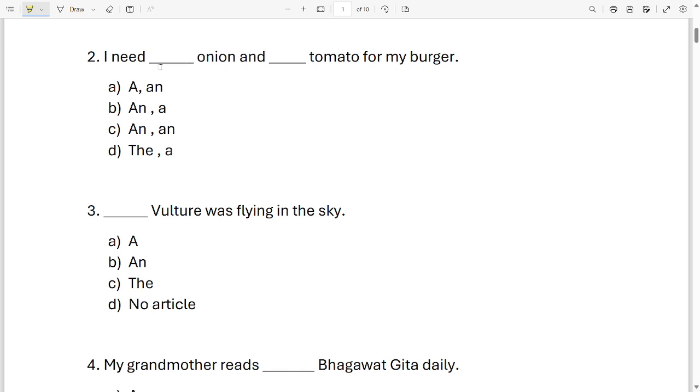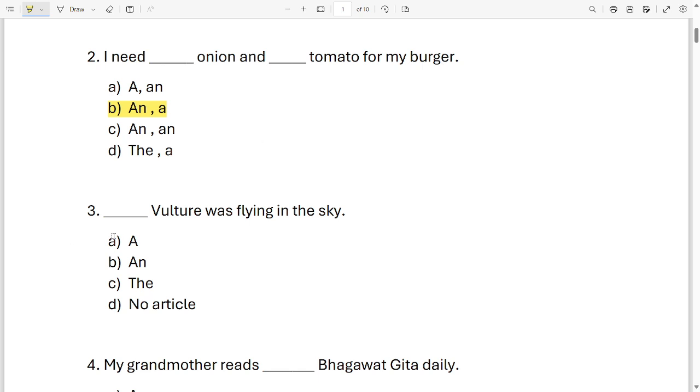Which words will come in these two blanks? Look at the sentence carefully. Look at the option. It is option B. I need an onion and a tomato for my burger.